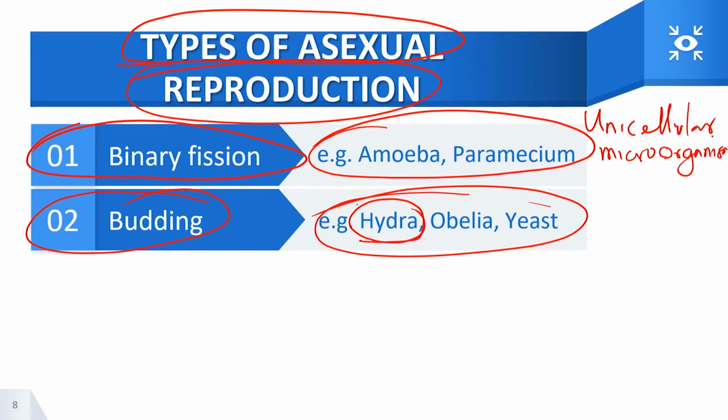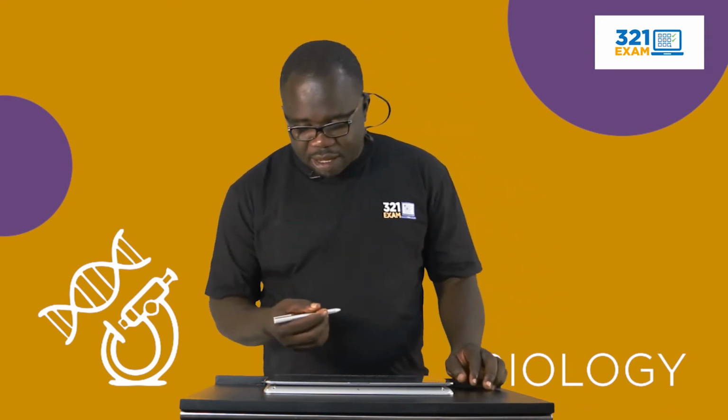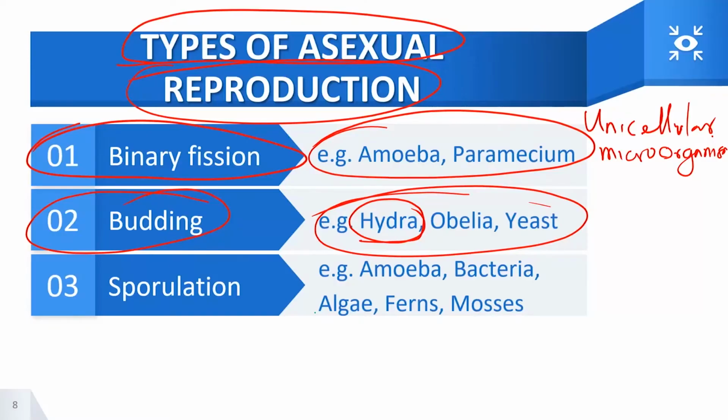Budding is an offshoot from the body of the parent plant or organism. A small structure will just emerge from the surface or the body part of the organism, and that will lead to development of another organism of the same type, known as the daughter organism, and is usually common with the Hydra.